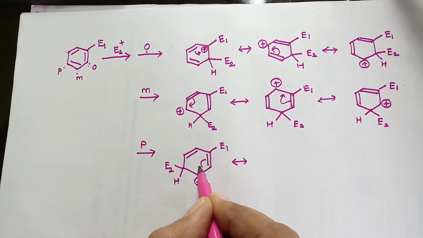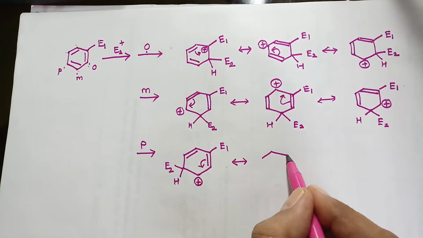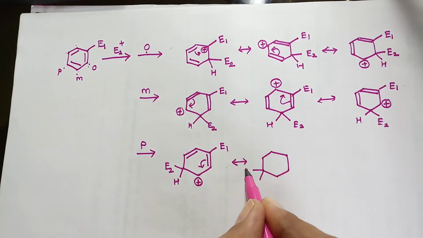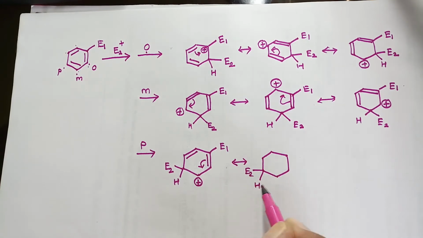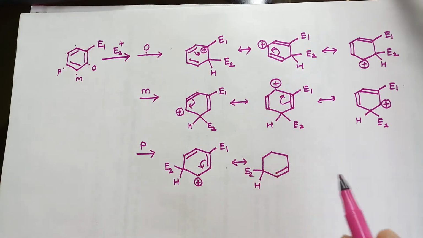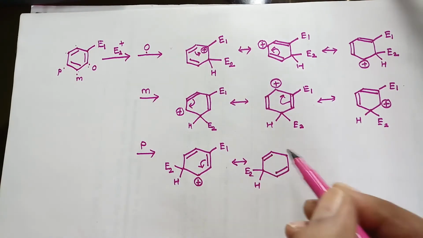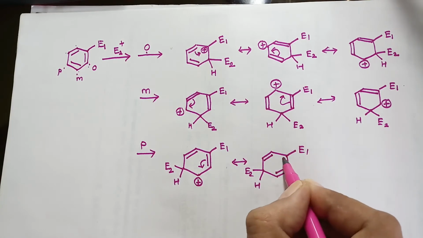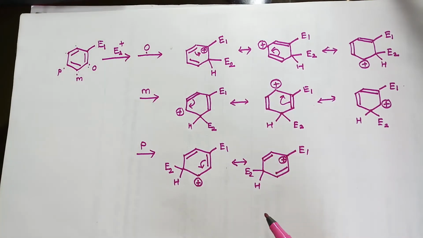If the delocalization is taken into consideration, this delocalization will result in the formation of a double bond between the two carbon atoms. So there is a bond formation over here. This is the previous bond, and now this carbon will have the positive charge.